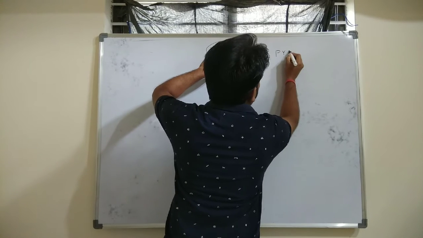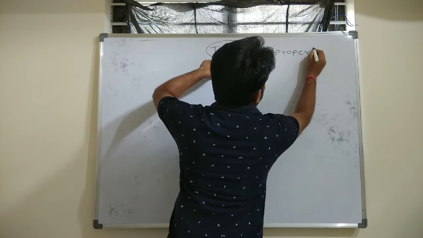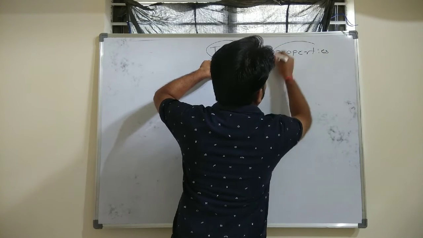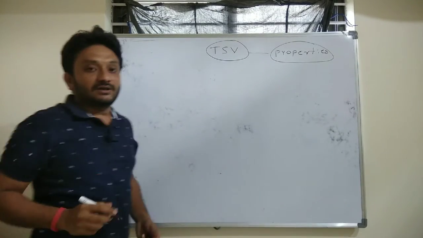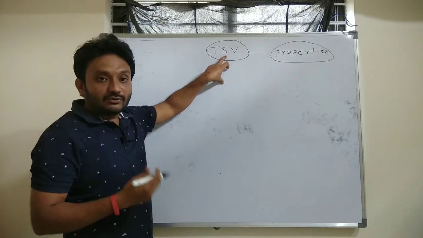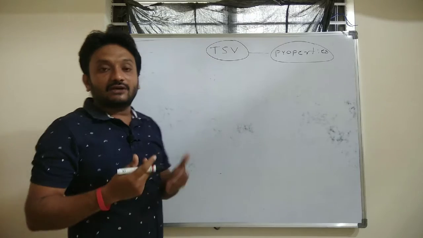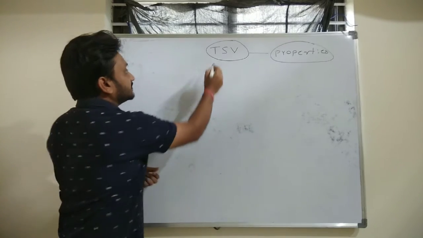of the system. Clear? Properties of the system. Now, when you talk about thermodynamic state variables, we will have two kinds of thermodynamic state variables.